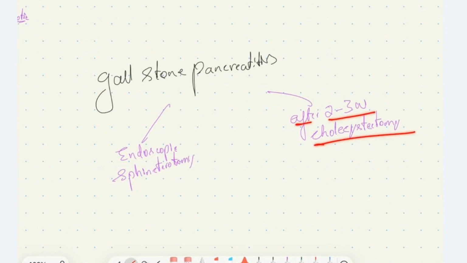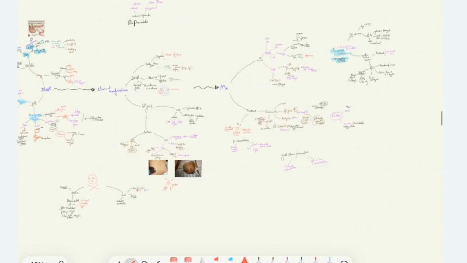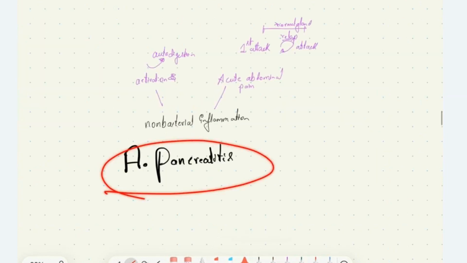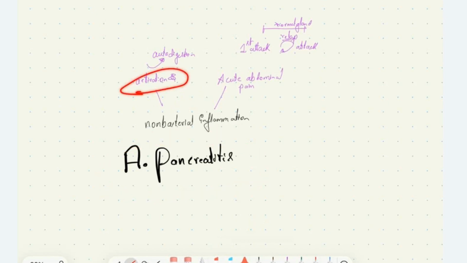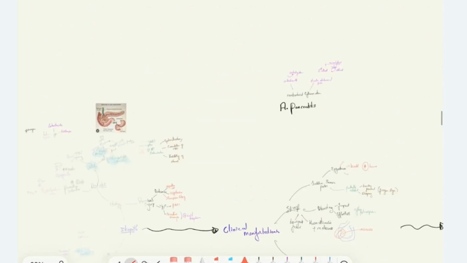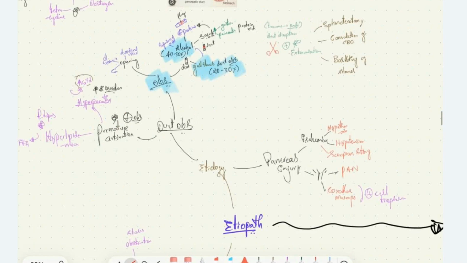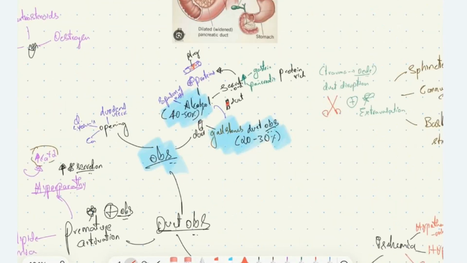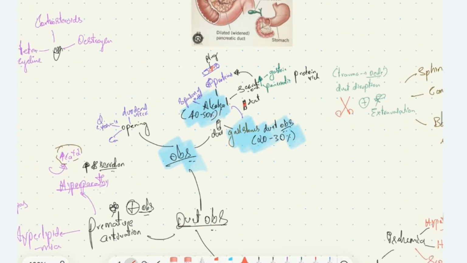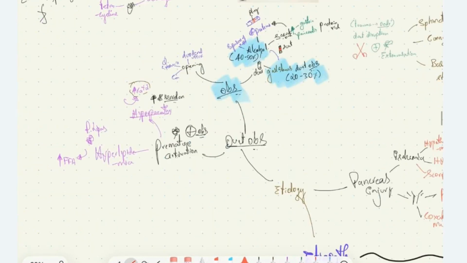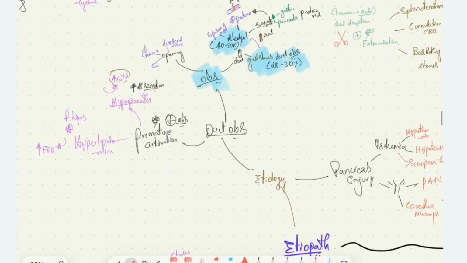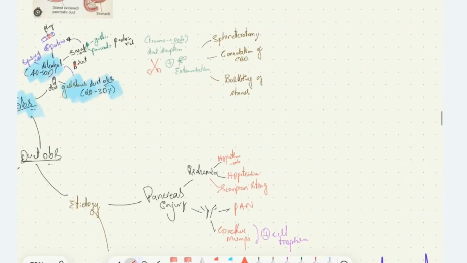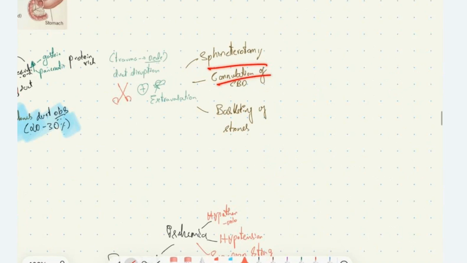This is about acute pancreatitis. To summarize, acute pancreatitis is a non-bacterial inflammation of pancreas caused due to activation of pancreatic enzymes leading to autodigestion. The patient presents with acute abdominal pain. Etiological factors are broadly divided into the factors which cause duct obstruction and pancreatic injury. The factors causing duct obstruction are alcohol, gallstones, duodenal ulcer, carcinoma, periampullary carcinoma, hyperparathyroidism, and then hyperlipidemia, hypercalcemia, sphincterotomy, cannulation of CBD, basketing of stones.